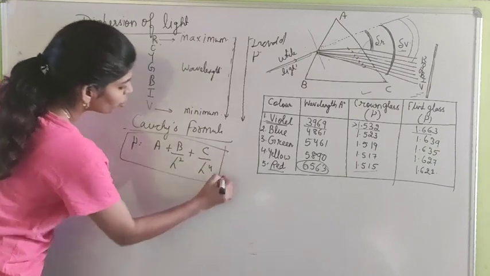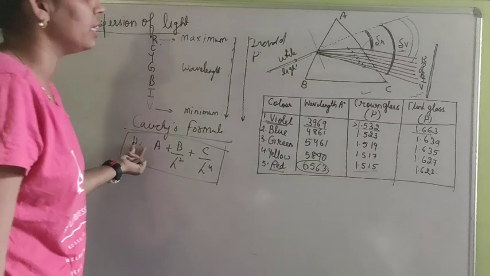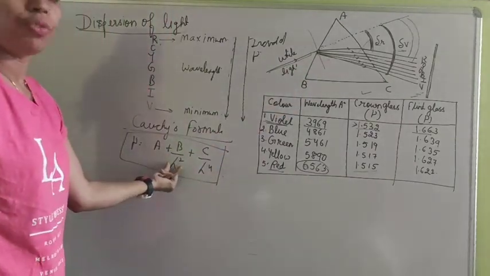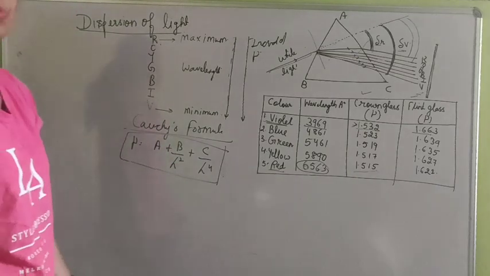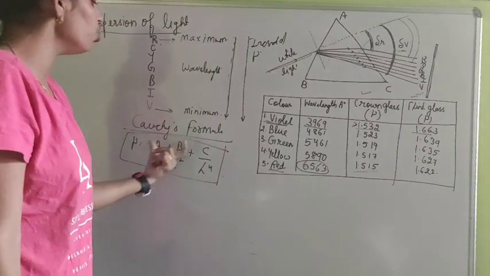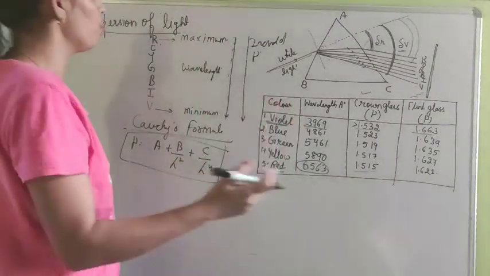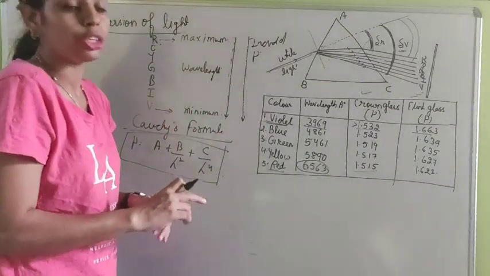This is Cauchy's formula, that the refractive index of a material, that means this prism, depends on the wavelength. We will use this Cauchy's formula in the next coming topics. So this is all about the dispersion of light.